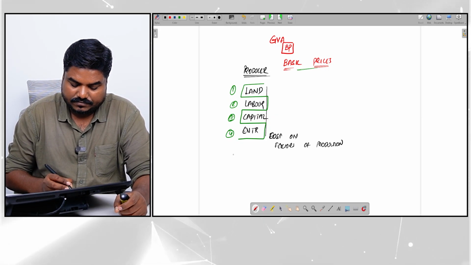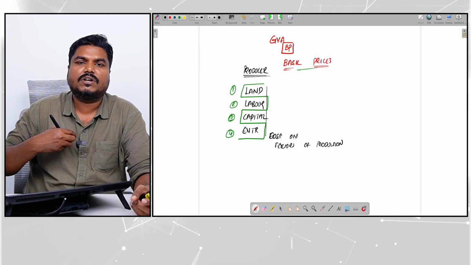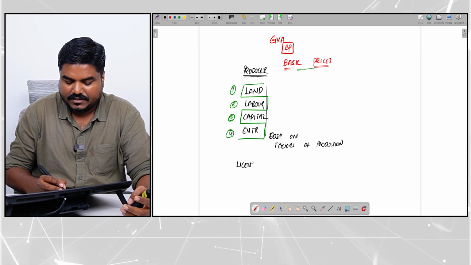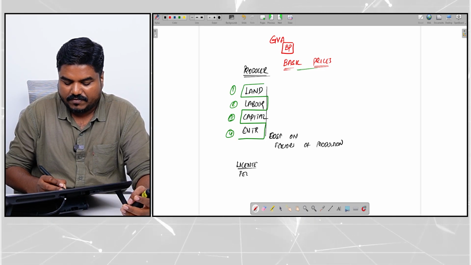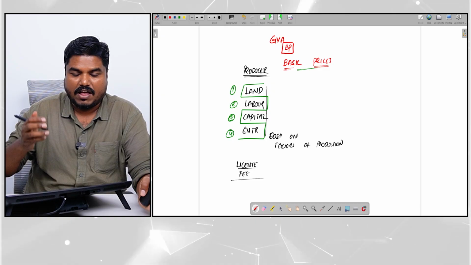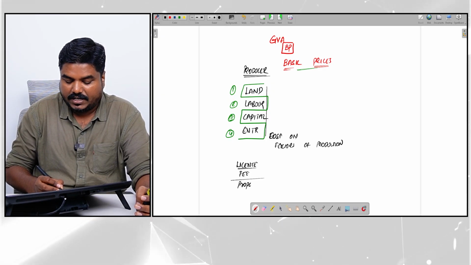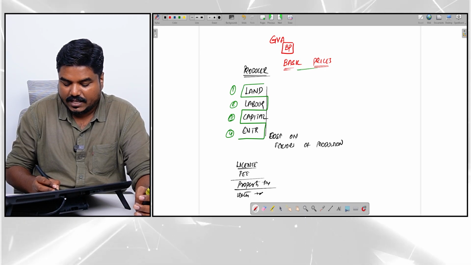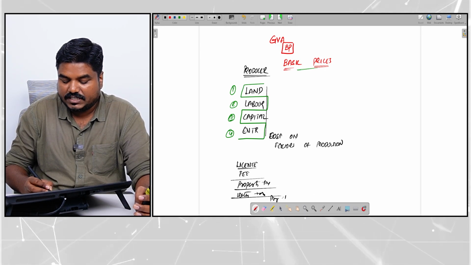For example, if Guna wants to start a factory, I have to apply for a license. I have to pay some license fee. And if Guna is running a factory, I have to pay some property tax. I have to pay some water tax. There's something called professional tax.